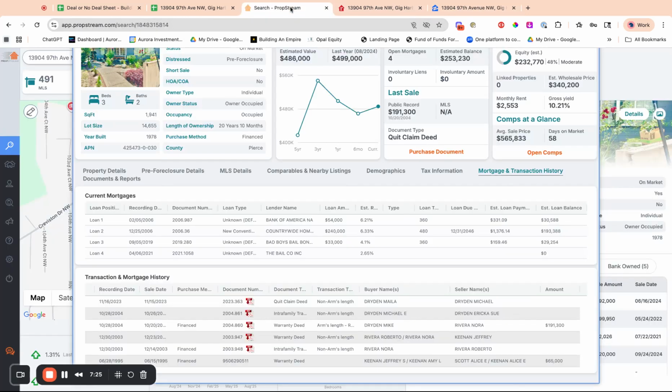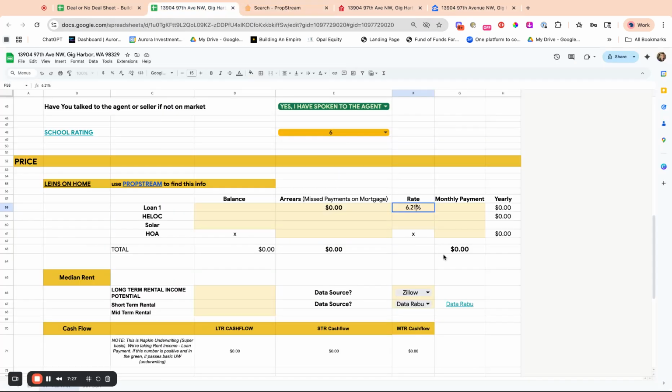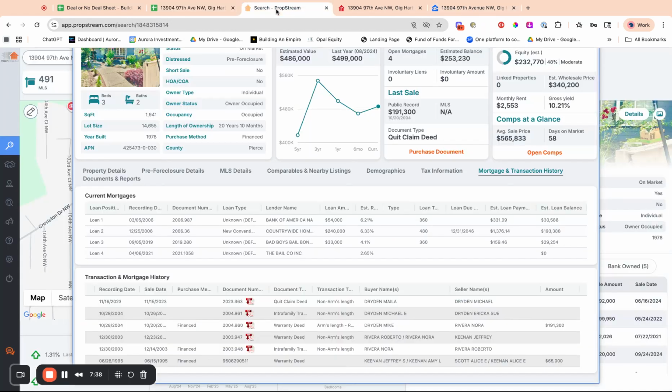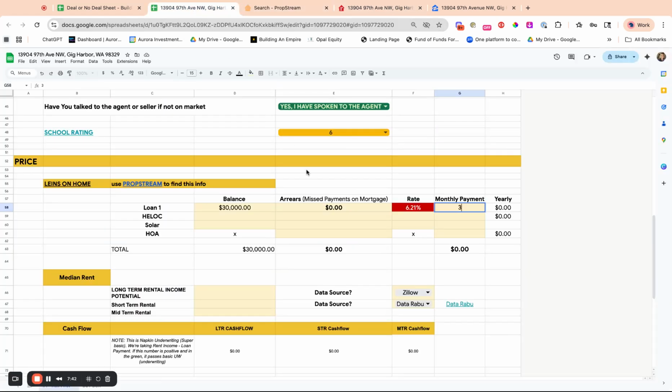So $30,000 right here, and the payment, 331. Now remember, this is only principal and interest.